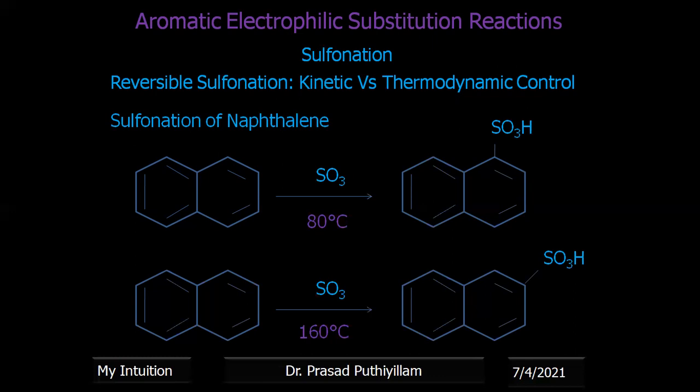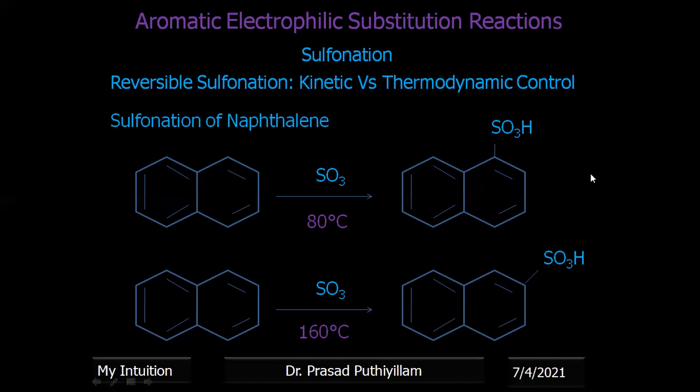It is easy to identify. Therefore, we can say that both kinetic and thermodynamic control are there in aromatic electrophilic substitution. At lower temperature, it is kinetically controlled, and at higher temperature, we call it a thermodynamically controlled mechanism. And at high temperature, position 2 has even better stability due to the repulsive force between the hydrogens present on position 1 and 8. That explanation will be given in later classes.